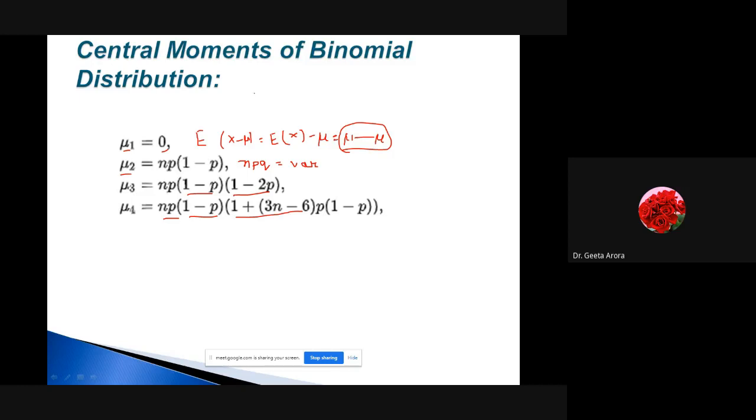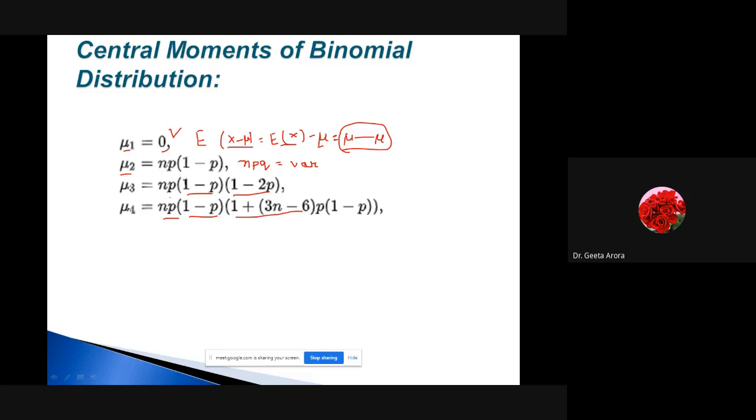These all things are interconnected. If I am saying mu1 is 0, how are we getting mu1 is 0? It is the expected value of x minus mu. If I open it, it is EX minus mu. EX is also mu. As per our knowledge, in the last slides we have seen that EX represents the first moment about origin, which is actually the mean, and mu minus mu gives me 0. That's why it is 0. Similarly, you can derive all other things and you will come to know how we are getting this NPQ and all this. But yes, you have to remember all the formulas.